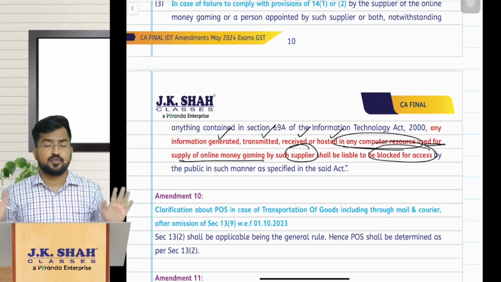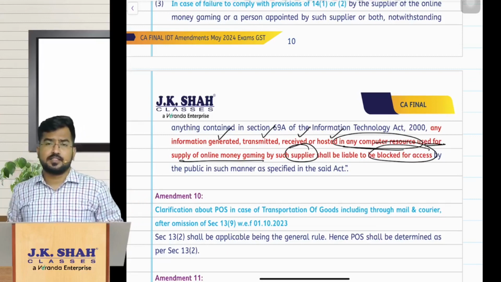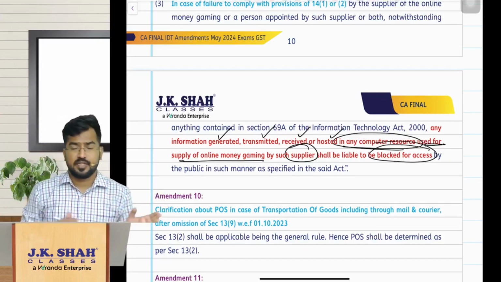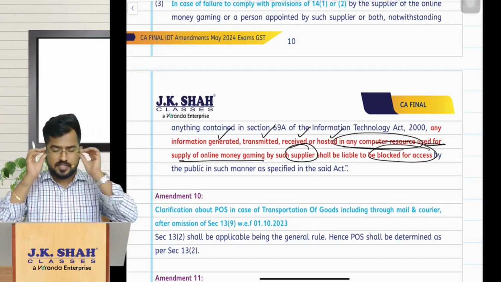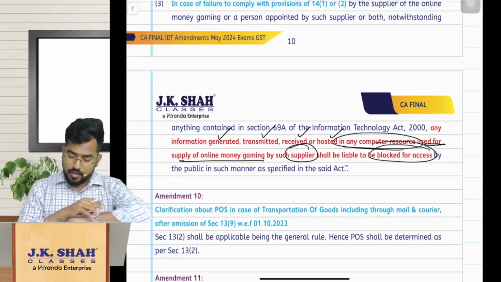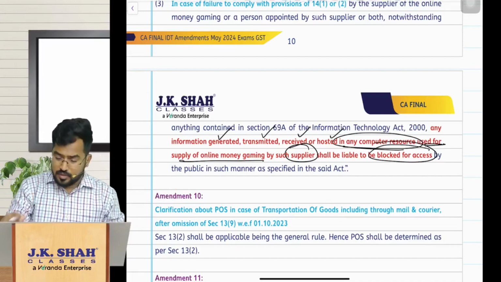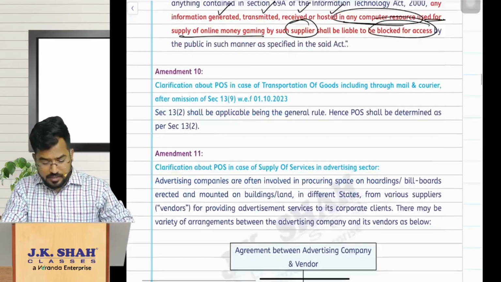That is mandatory. Otherwise, the government can block access to all the sources which you are using, maybe over the internet or over any other systems. So that access can be blocked by the government. Okay, so that is amendment number 9. Let us move on to the next amendment, amendment number 10.